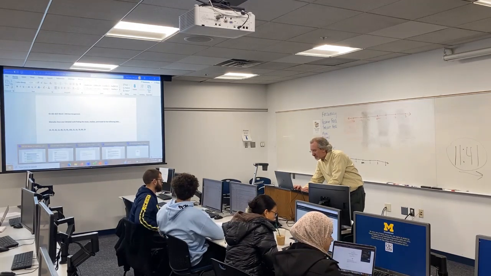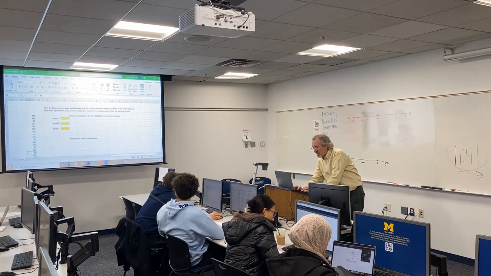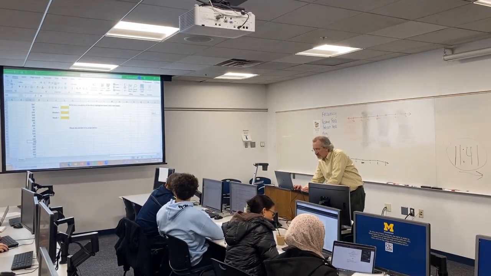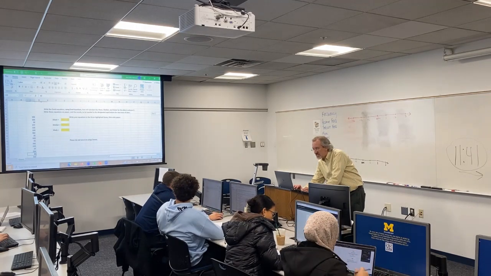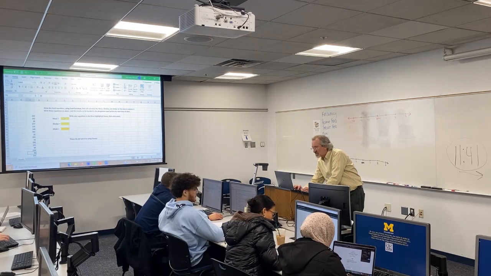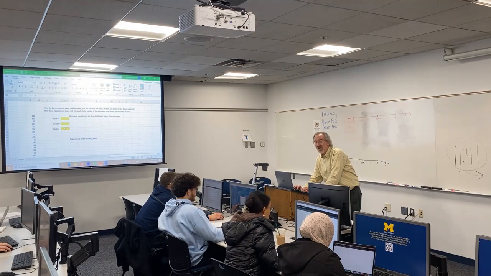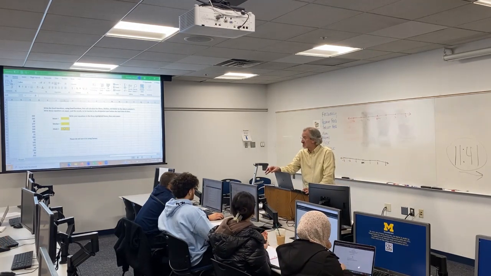Then there's this part of your homework, right here, which is saying there's some data here in column C. Let me see how far this goes. All the way down to cell C32. And it's asking you to calculate the mean, median, and mode using Excel function equations.